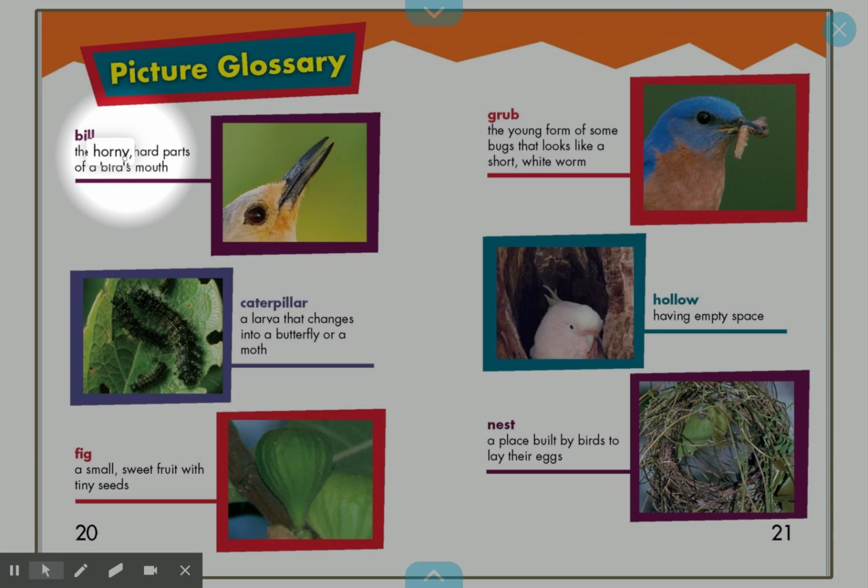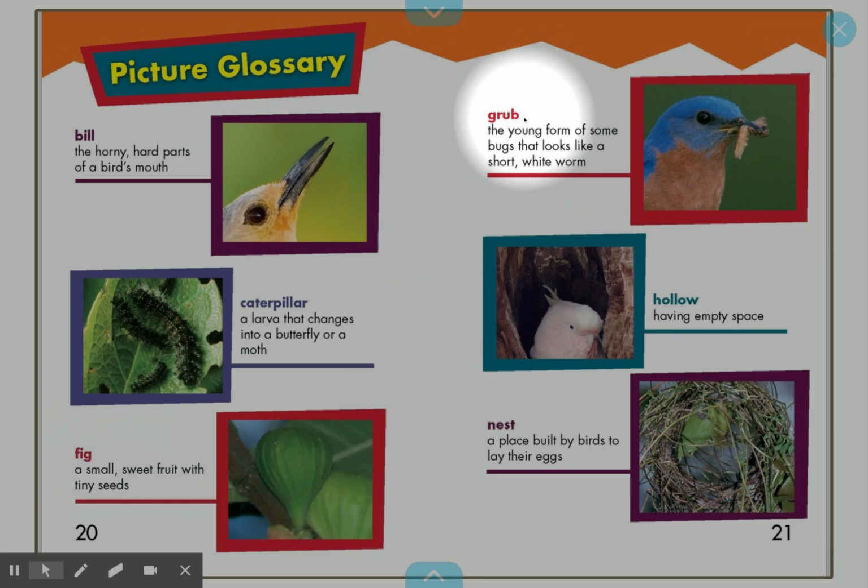First word is bill. Bill is the horny, hard parts of a bird's mouth. So if you look, the shiny mouth of the bird is called bill. Next word is caterpillar. Caterpillar is a larva that changes into a butterfly or a moth. Usually caterpillars are long and tiny. Next word is fig. Fig is a small, sweet fruit with tiny seeds.